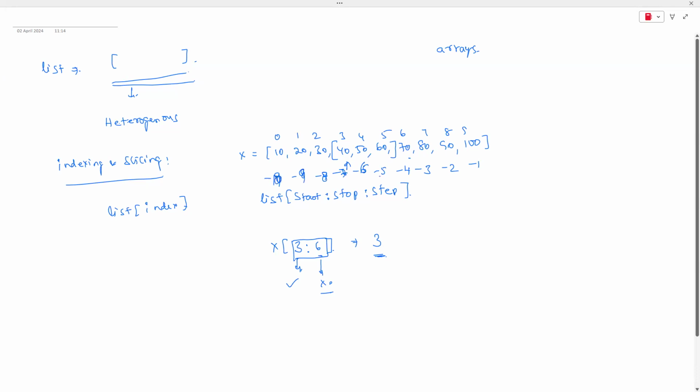And yesterday I told you a simple trick also, guys, how we can identify this. If you know the positive index, finding the negative index is very, very easy. How to find it, guys? It is a simple technique. If you know the positive index, how do you find the negative index? For example, you know it's the second element. It is going to be 2 minus the length. It is